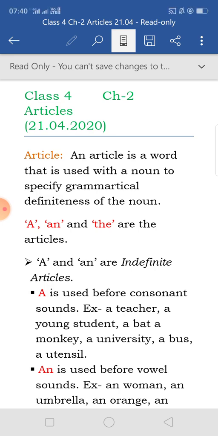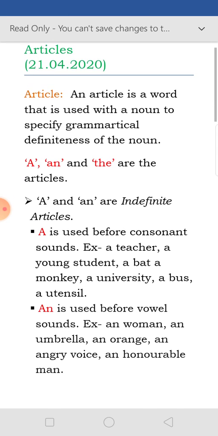That means it determines a noun. The main determiners or articles are a, an, and the. A and an are indefinite articles. Indefinite means it shows only one, not the clear one, not the specific one.